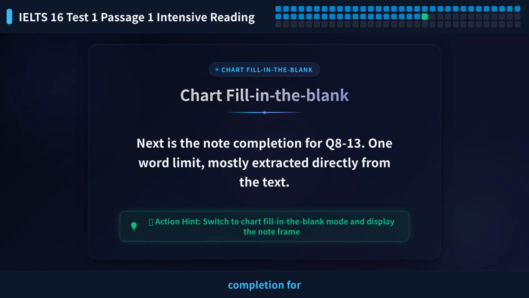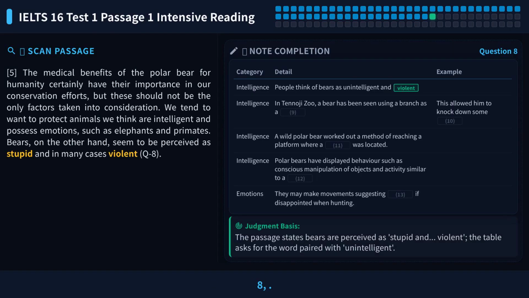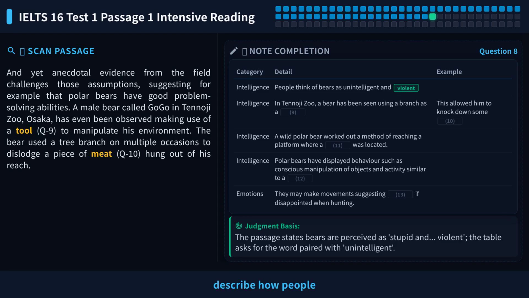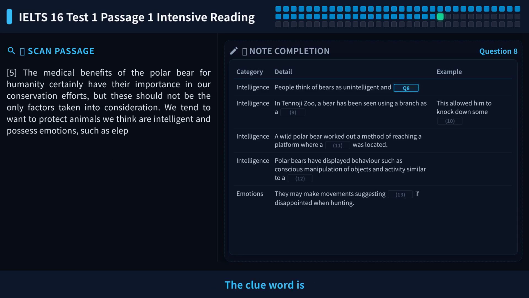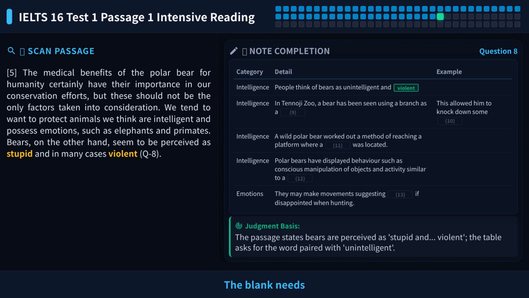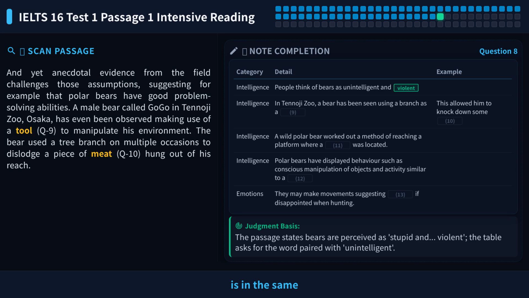Next is the note completion for Q8-13. One-word limit, mostly extracted directly from the text. Let's look at question 8. The table asks for an adjective that goes together with stupid to describe how people see bears. The clue word is stupid. The blank needs an adjective that is in the same list, so it must have the same part of speech.